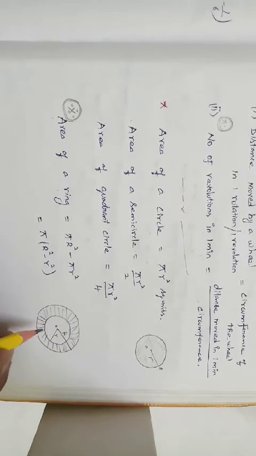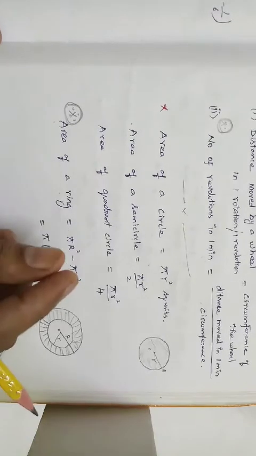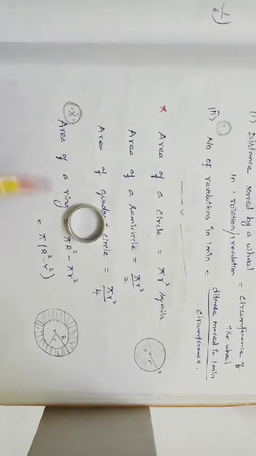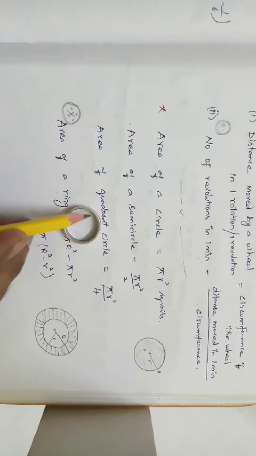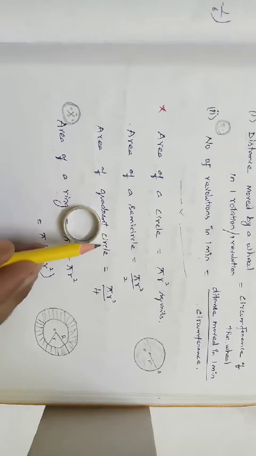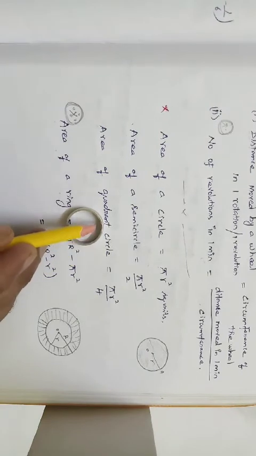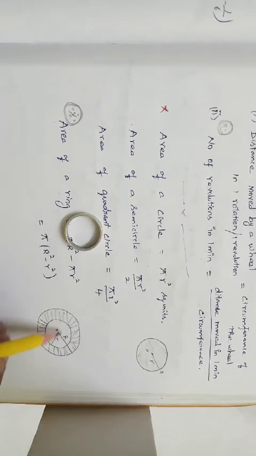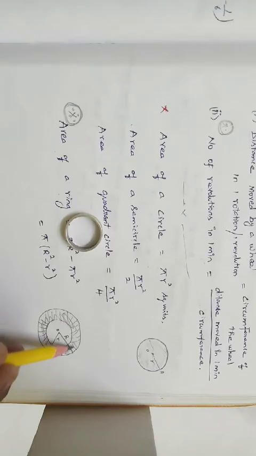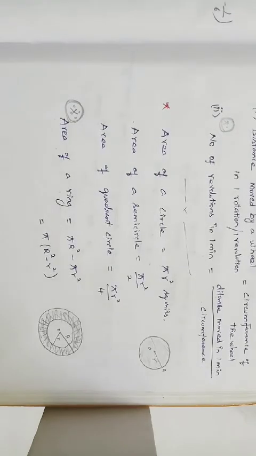A very good example is a ring, where there is a small diameter and a big diameter, and we have some thickness. This is the ring, and the inner circle has the small radius, and the outer circle has the capital radius, capital R. In between the small circle and the bigger circle we have some area, and that area is called the area of a ring.